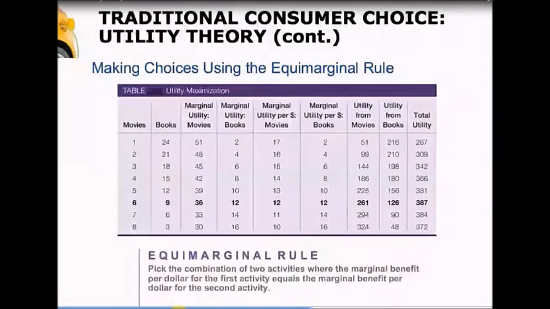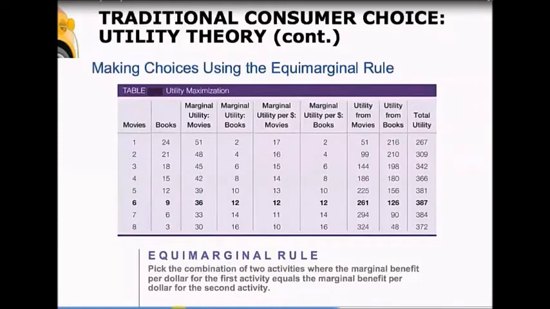Let's look at the values. All right. If we're going to maximize utility, here are different points on our budget line. We could go 1 movie and 24 books, or 8 movies and 3 books, or 3 movies and 18 books. And what we want to look at is which combination is going to maximize utility. Let's look at an example.